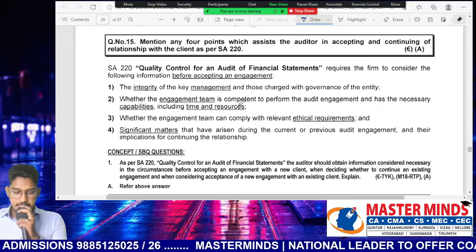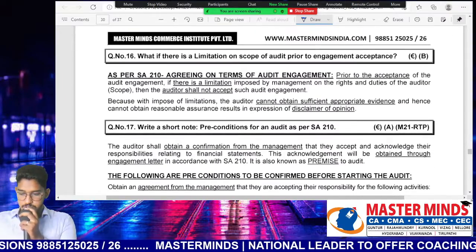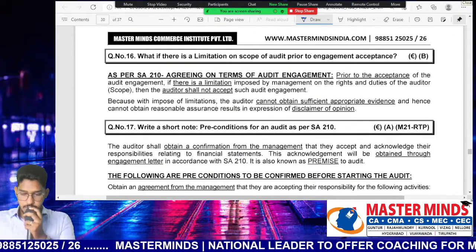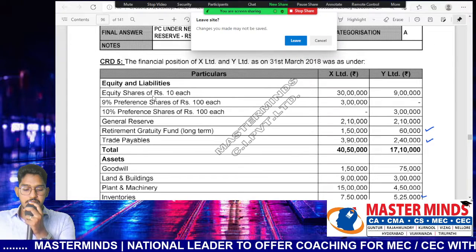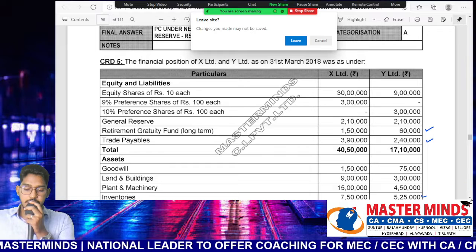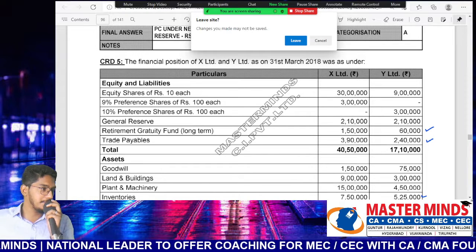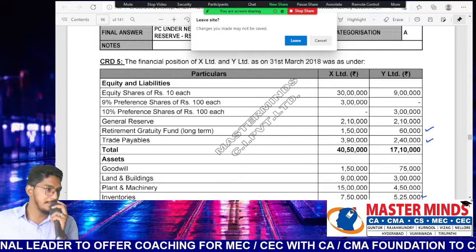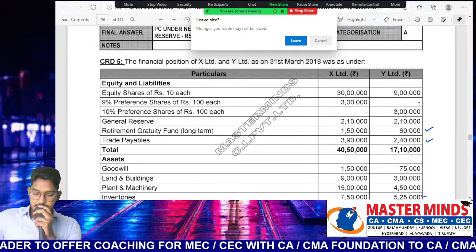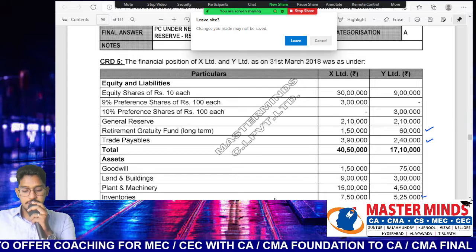Let us go ahead and start discussing the next chapter, the most important chapter, company audit. If I have to give a ranking for the chapters in our auditing, I will give top rank to the company audit chapter. There will not be a question paper of audit without a question from this chapter. Such an important chapter, a compulsory question.